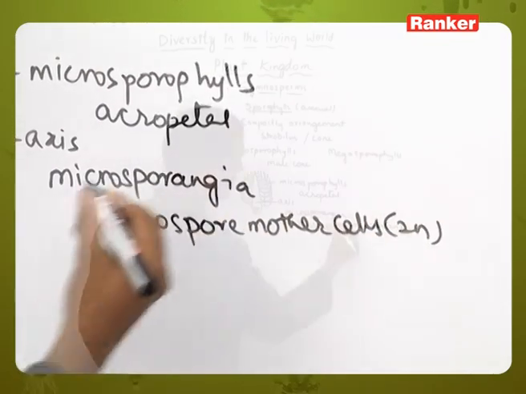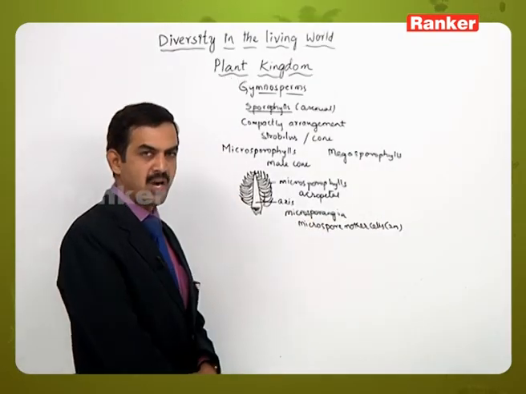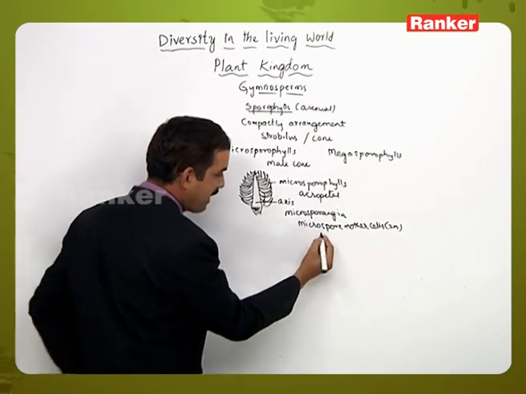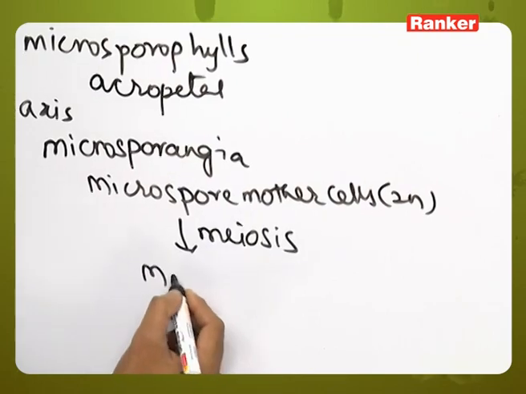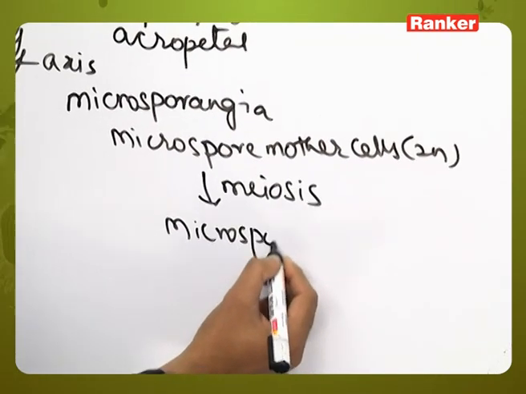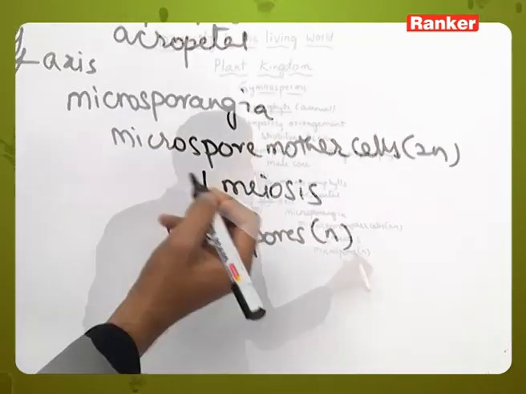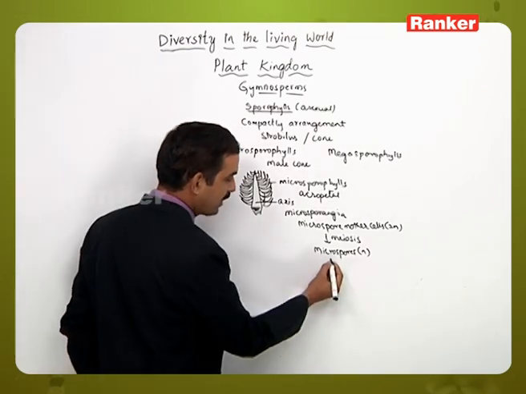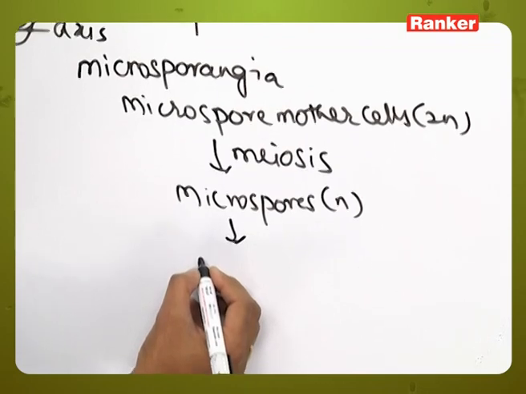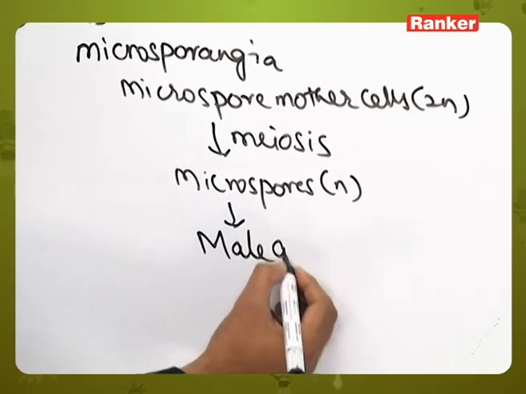Up to this structure all of them are diploid in nature. When these microspore mother cells undergo meiosis, they form microspores, which are the first cell of the gametophytic generation, and these microspores will be converted into the male gametophyte.